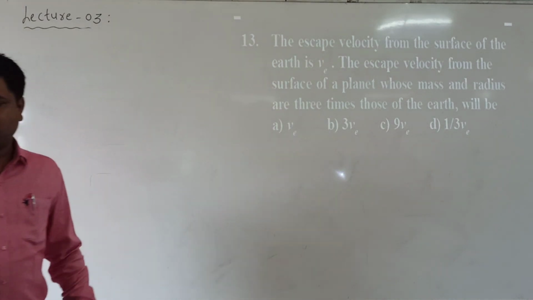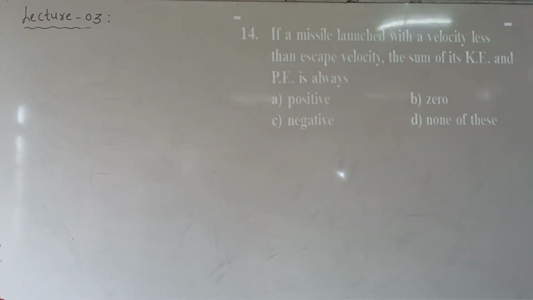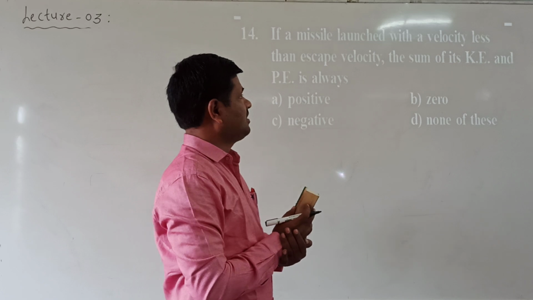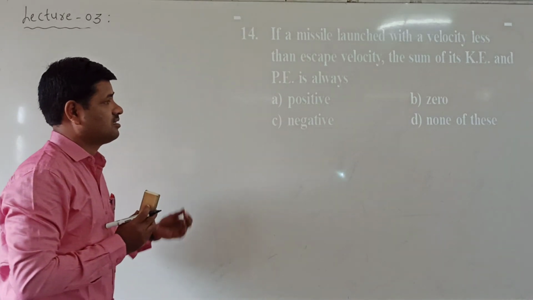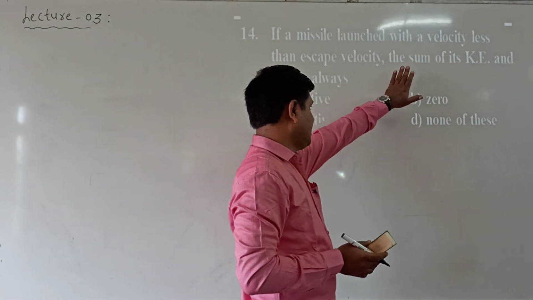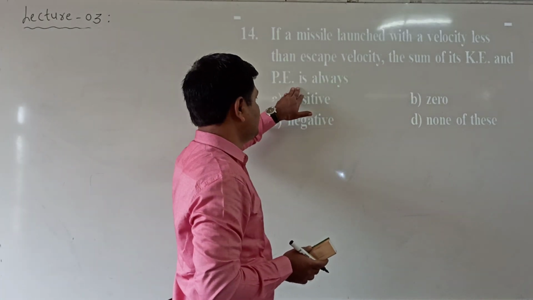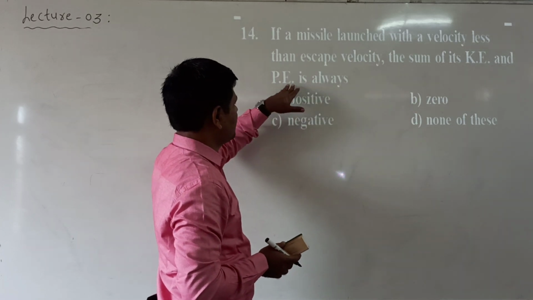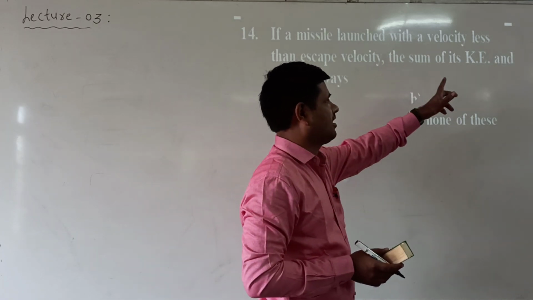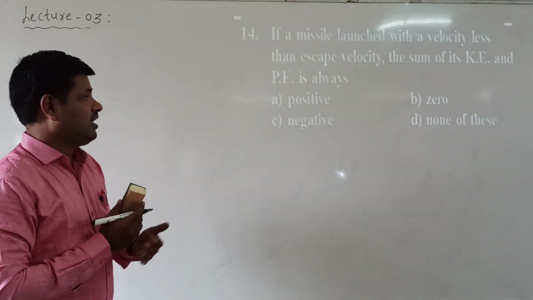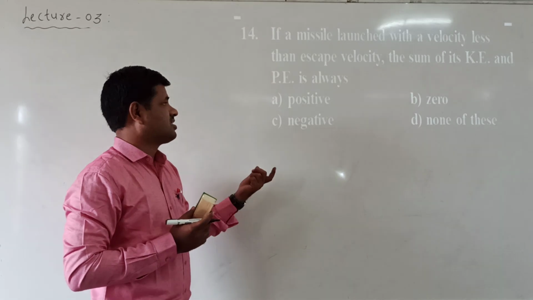Next, we go to question number 14. A missile launched with a velocity less than the escape velocity, the sum of its kinetic energy and potential energy. Listen here, kinetic energy is positive, but potential energy is negative. But with velocity less than escape velocity, potential energy is always larger than the kinetic energy, but its value is negative.